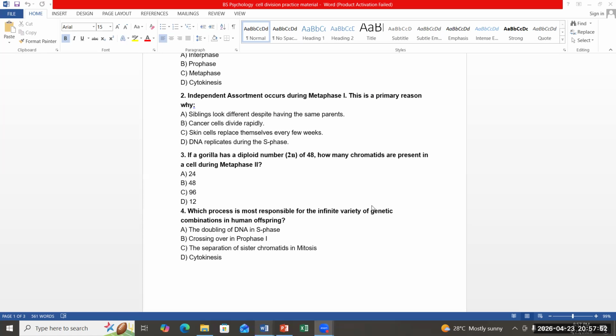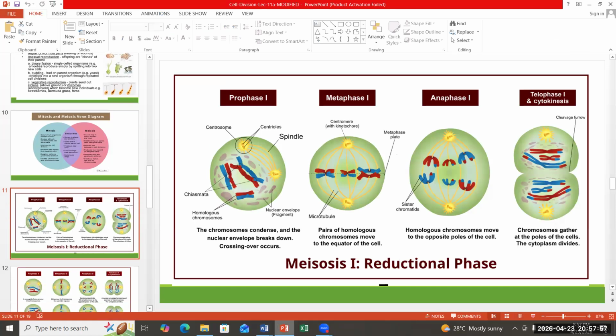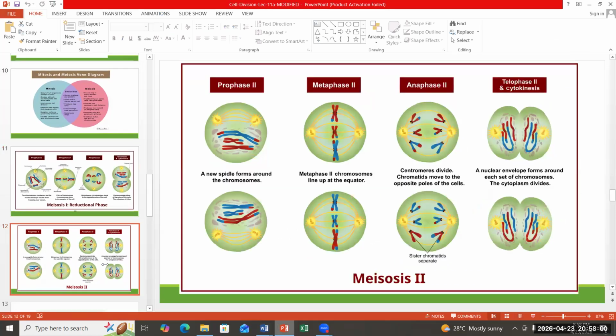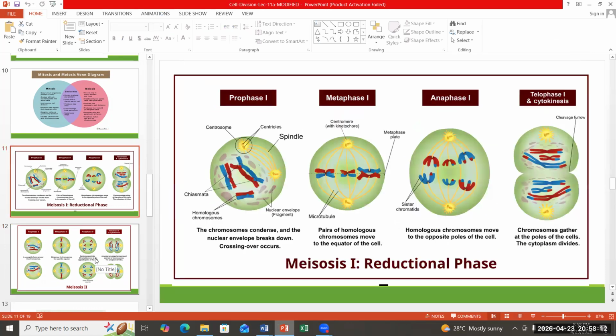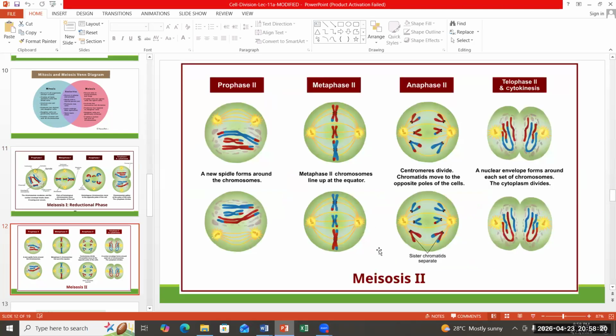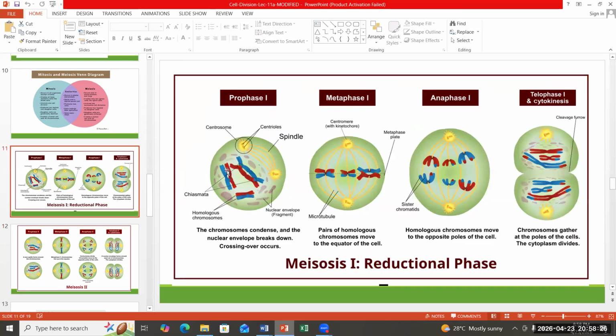In meiosis 2, the number of chromatids is definitely half from the starting. In the starting, the chromatids were double, and in meiosis, the chromatids are decreasing. For example, if I count 1, 2, 3, 4, 5, 6, 7, 8, these are 8 chromatids.